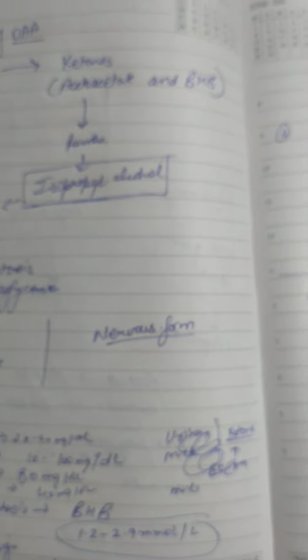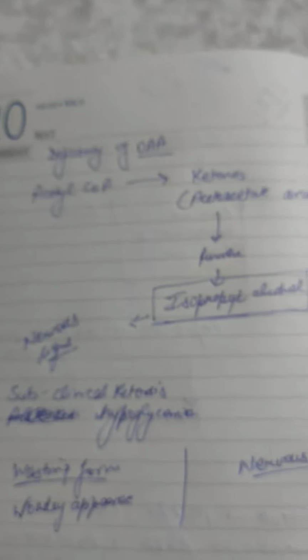Acetoacetate, acetone, and beta hydroxybutyric acid are the major ketone bodies responsible for the formation of ketosis. Then in the rumen, it will metabolize to isopropyl alcohol, which will cause the nervous signs of ketosis.